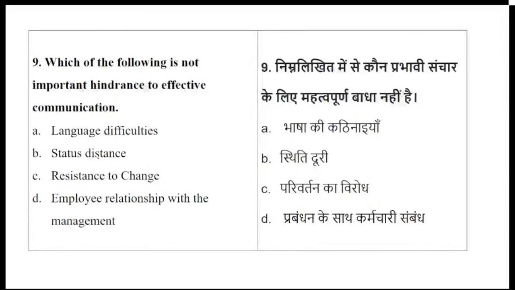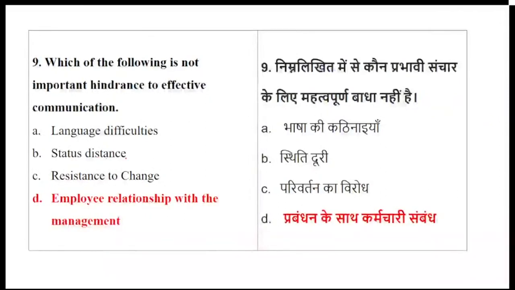Okay, ninth one, let's see. There is a confusion in 9. C is also there, B is also there. Okay, let's see the right answer. C. The question is that which of the following is not a hindrance, obstacle?